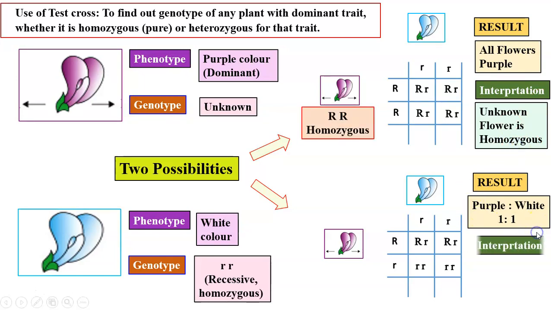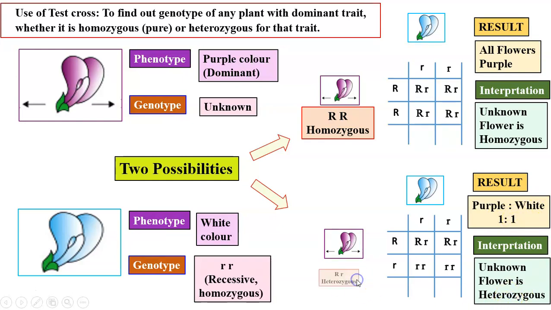And when we get purple and white colored flowers in a 1:1 ratio, the unknown flower must be heterozygous.